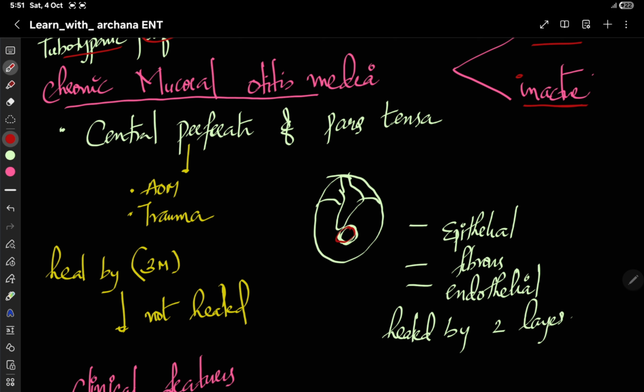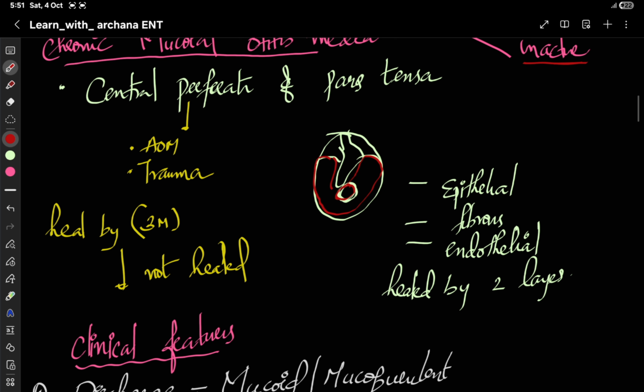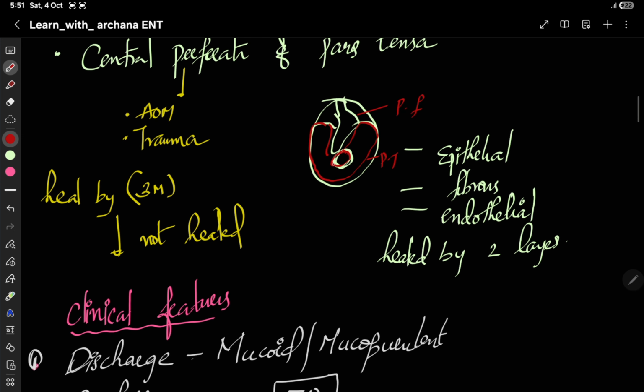There will be perforation. This is the tympanic membrane, and there will be a central perforation, which can be of any type, anterior, posterior, or any type. This is the pars flaccida, and this is the pars tensa, and this perforation occurs in the pars tensa, and it should be central. This perforation can be due to acute otitis media or due to any trauma. Usually perforations will be healed by 3 months. If it doesn't heal by 3 months, it will lead to chronic otitis media.